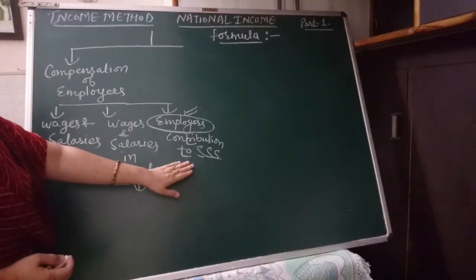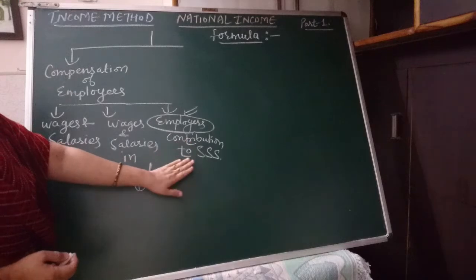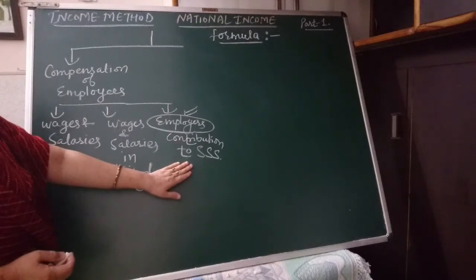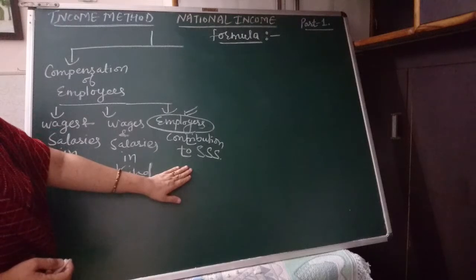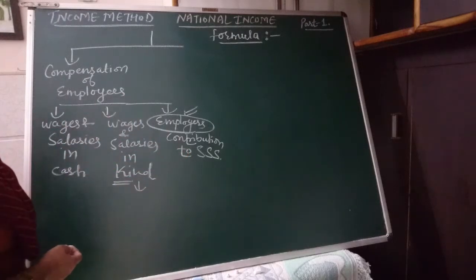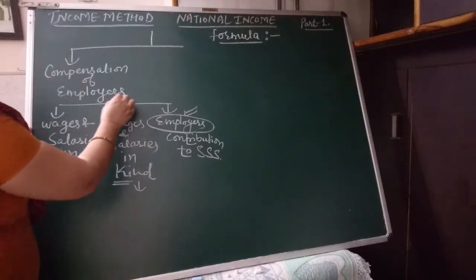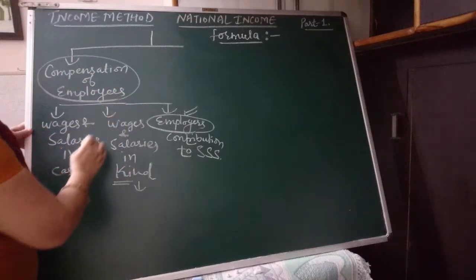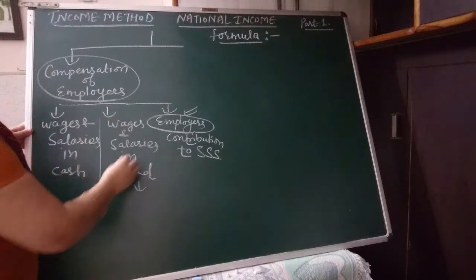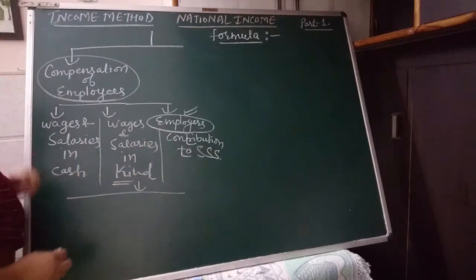One thing must be noted here, only retirement pension will be taken into account. Old age pension would be part of transfer payments and will not be included. So these are the components of compensation of employees. If compensation of employees is not given, then we sum up all these components and we get compensation of employees.